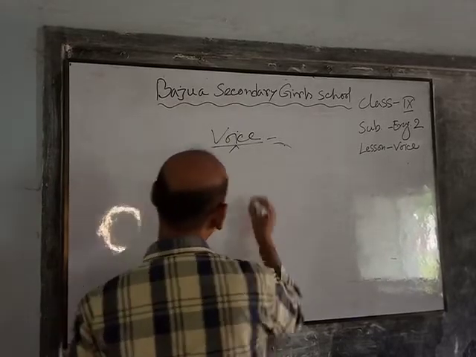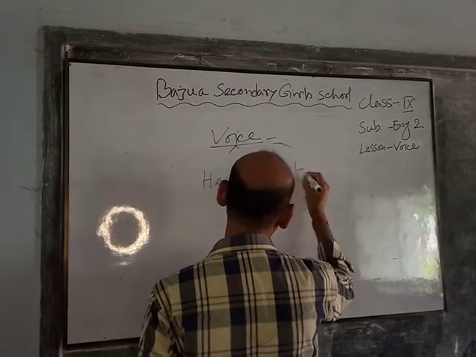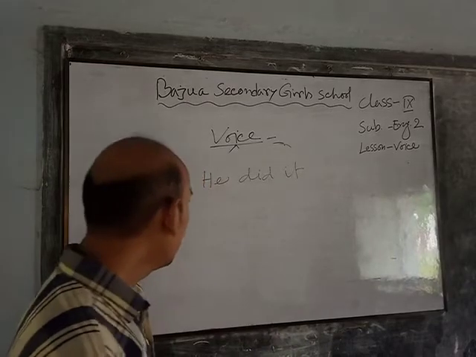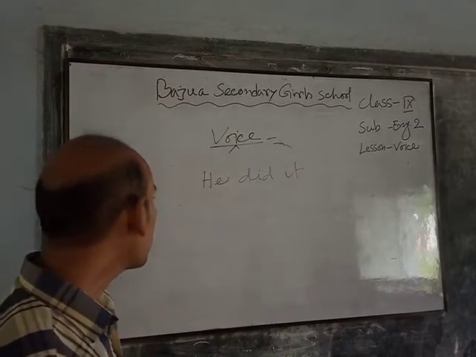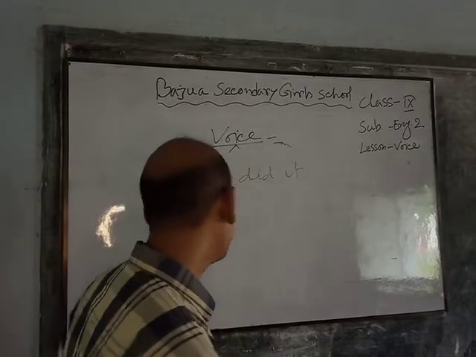He did it. So we have to use the past form of be verb.